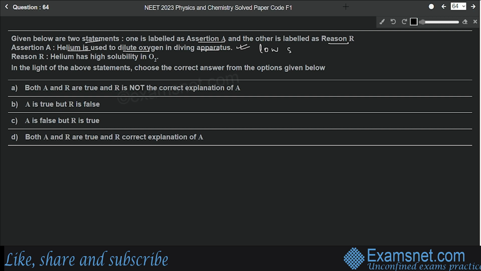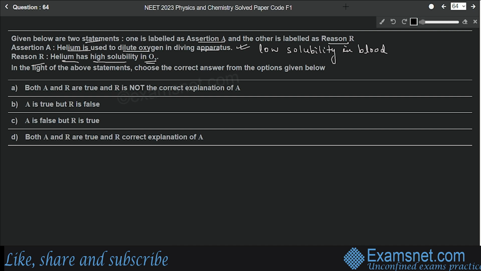Okay, low solubility in blood. That means it does not dissolve in blood. The reason that is mentioned here says that helium has high solubility in oxygen.